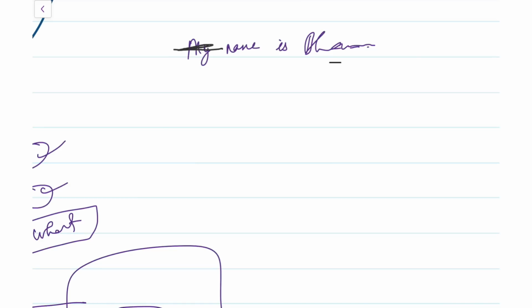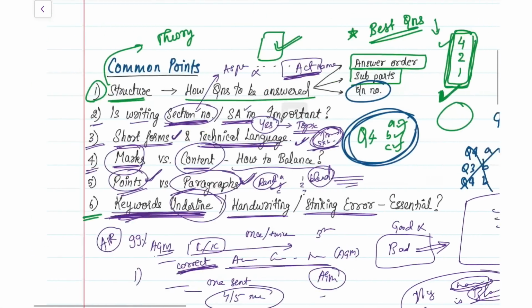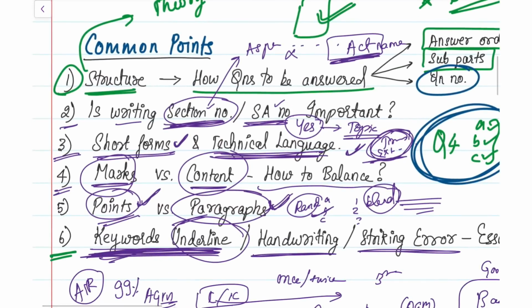How does this look and how does this look? You need to make the difference, correct? So a single strike whenever you are doing an answer is more than enough. Okay, don't scribble upon it. So these were the common points of how you need to present your paper.